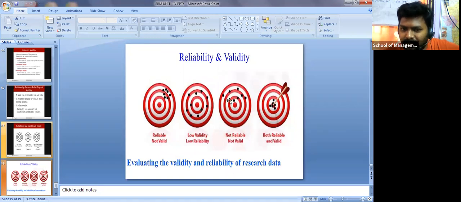This one is not reliable and not valid. Based on this example, both reliable and valid means the points exactly hit the target, the center point. Clear?